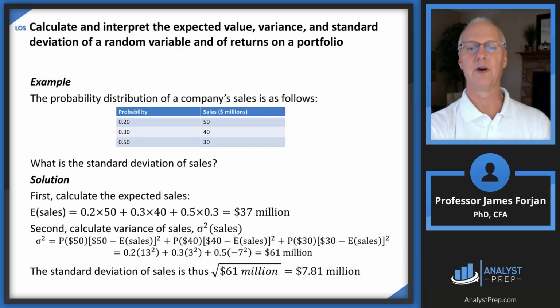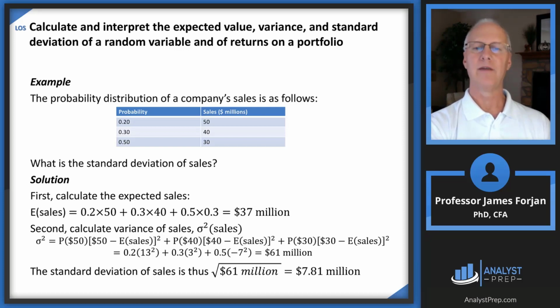So that's going to be the 37 in there, and we'll square and multiply that by the probabilities. What are those probabilities? 20%, 30%, and 50%. So we get 61 million. But that's like coming home and saying to your husband or wife, hey, I bought 12 squared pounds of potatoes. Well, he or she probably has no idea how many potatoes you bought. So you take the square root of it to get almost 8 million standard deviation.